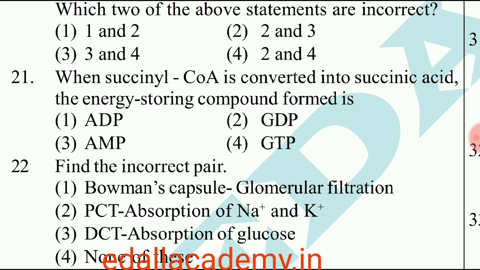Question number 21. When succinyl-CoA is converted into succinic acid, the energy storing compound formed is. During the formation of succinic acid, GTP is formed, that is guanosine triphosphate. So instead of ATP, GTP is formed as the energy storing compound during this conversion process. So the correct option is 4.